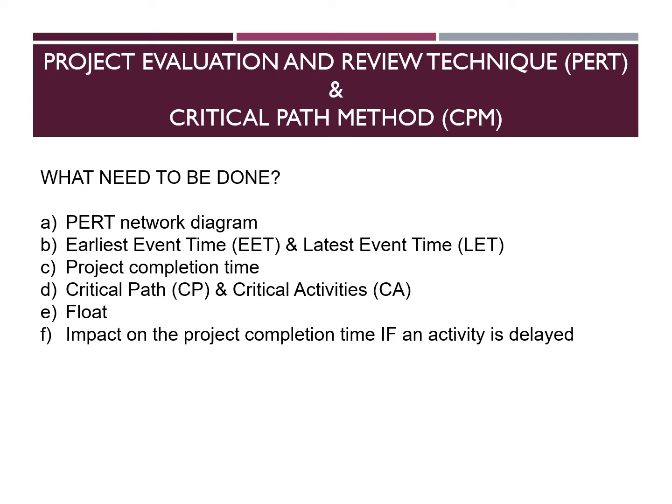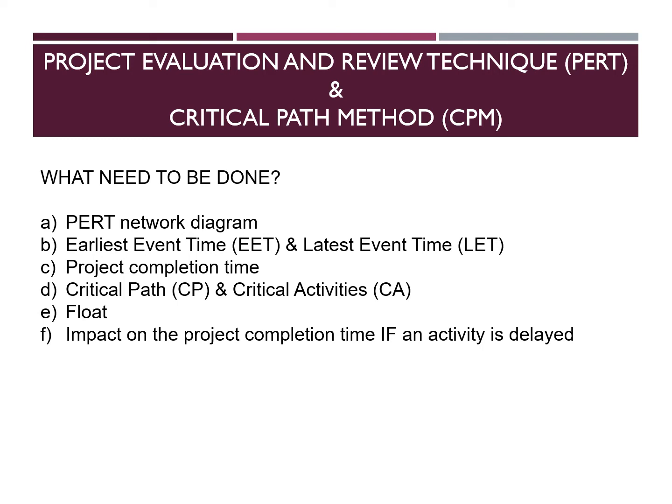The next thing to be done is to determine the project completion time, and then to determine the critical path and also the critical activities. Next thing to be done, or analysis to be done, is to calculate the float. Okay, float here has 3 types of float, which will be explained in the next slide.